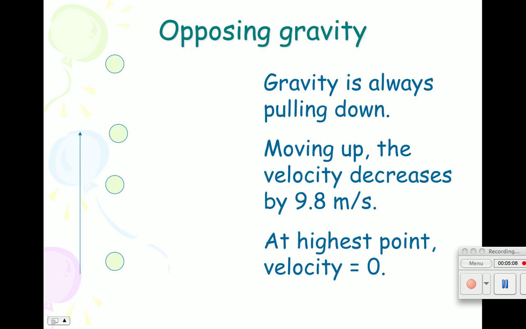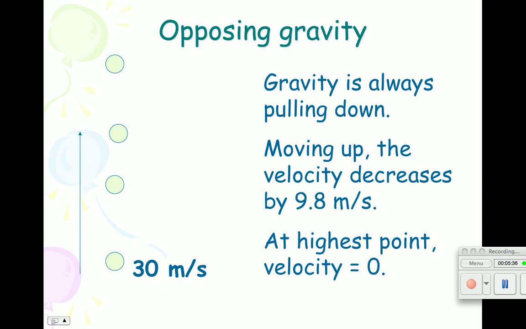Okay? Now, this idea of free-falling gravity works, and gravity accelerating an object works in opposition as well. If I throw the ball up into the air, it slows down, eventually reaches a peak, stops, and then begins to fall due to gravity. So as it's going up into the air, it's going to lose 9.8 meters per second for every second that it's moving upward till it stops at 0, and then it will fall back down.